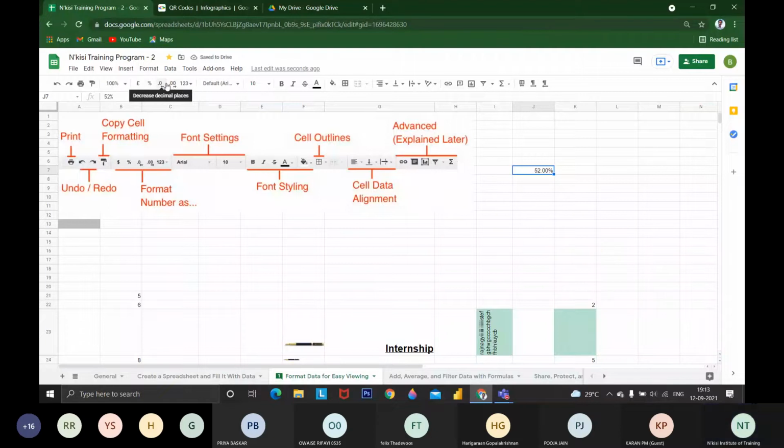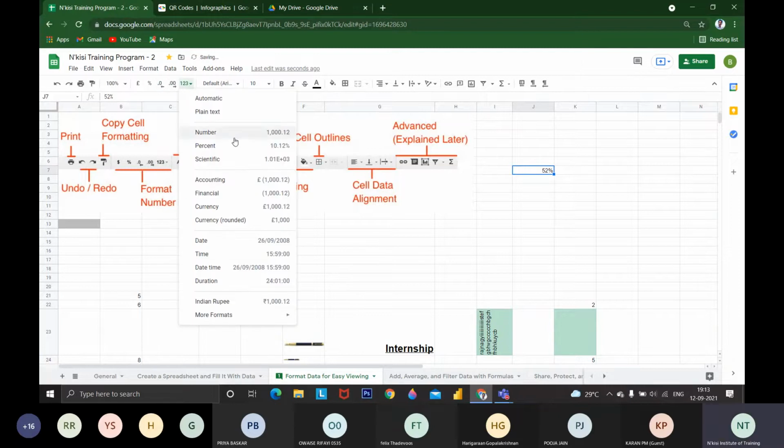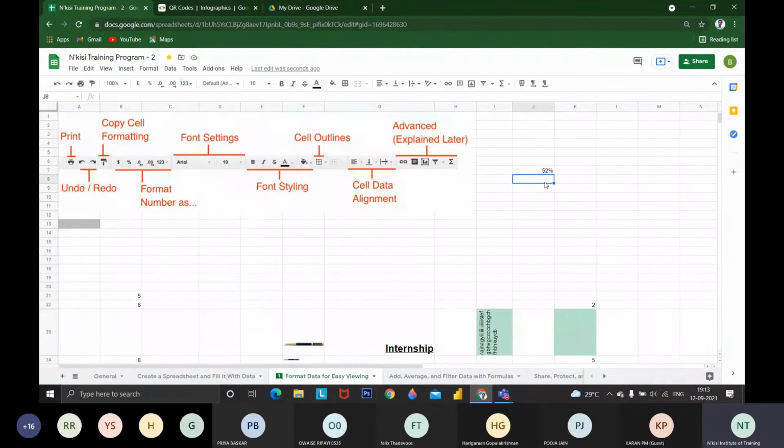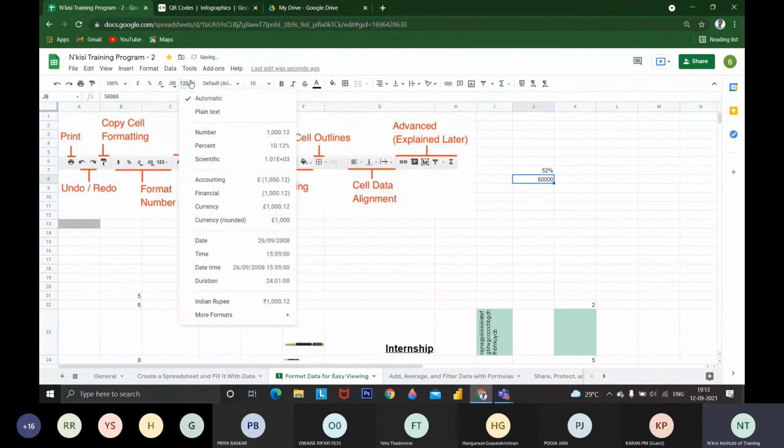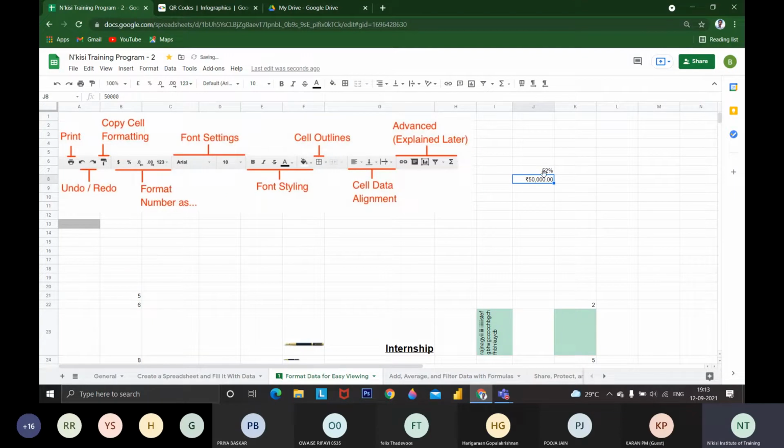If I want to reduce zeros, I can reduce the decimal places, or I can add one, two or three decimal places. If I want more number formats, these numbers can be represented as percentage, scientific, or accounting. If it is currency, like 50,000, I can put it in currency format like Indian rupees. If you use the euro symbol, it will give euro. If I want the Indian rupee symbol, you will get Indian rupees.